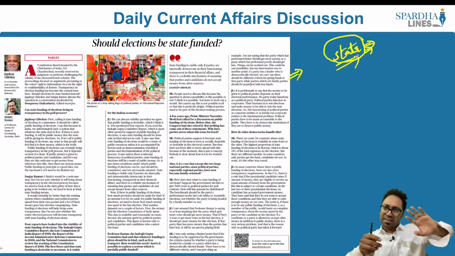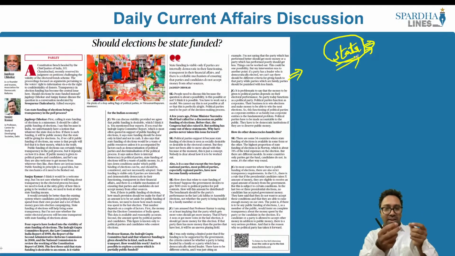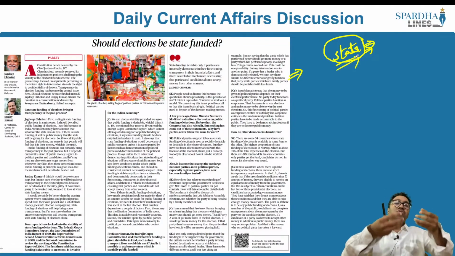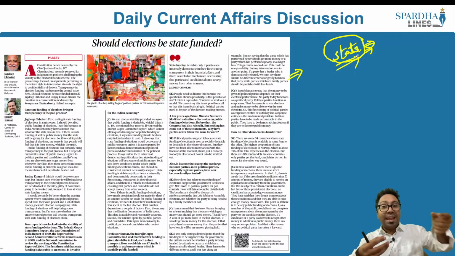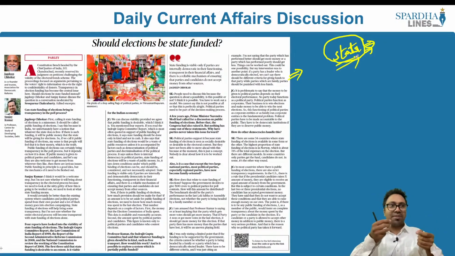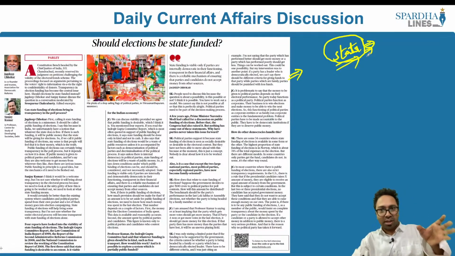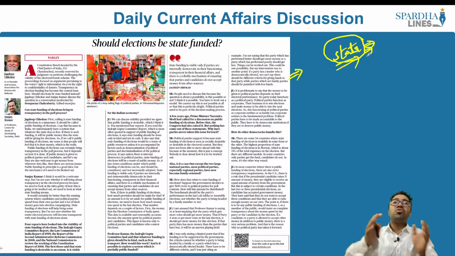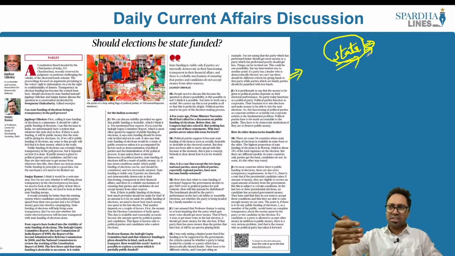When we say state, there are three different organs of the state, but in this particular case, what are we deciding on? We are focusing on the money that needs to be spent by the state exchequer. So when we say state funded elections, it basically means that a certain amount of money coming into the state coffer will be used for the conduct of the elections. As of now, for the conduct of the elections, yes, the state is spending for the security.